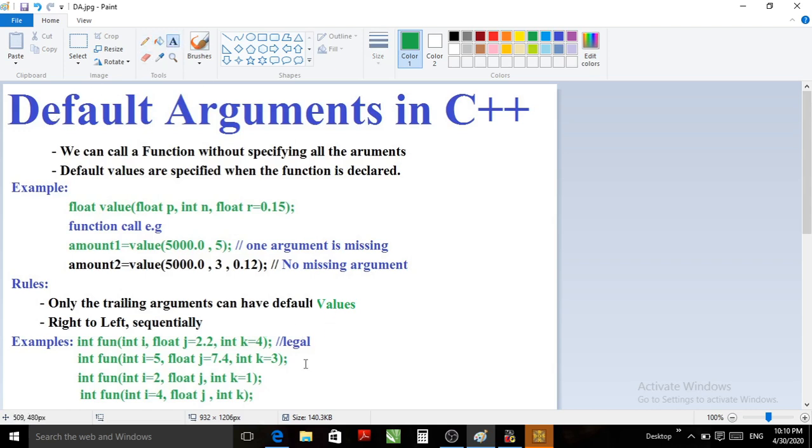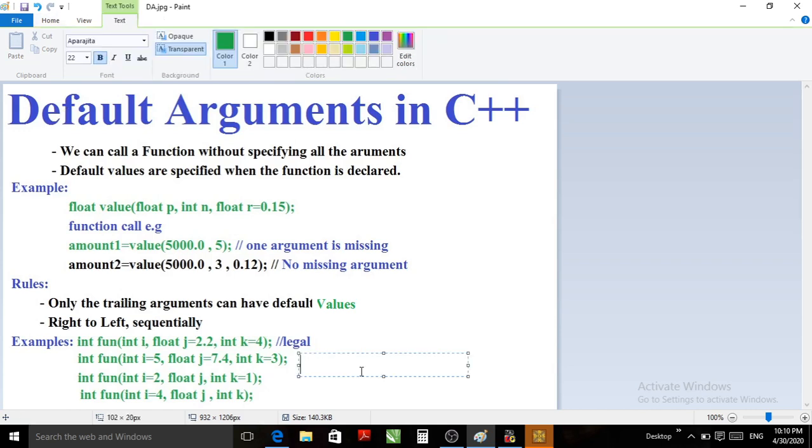Now let us see the second example. So here again an int function, int i equals 5, float j equals 7.4, int k equals 3. 3 arguments are there, and all 3 have default values.